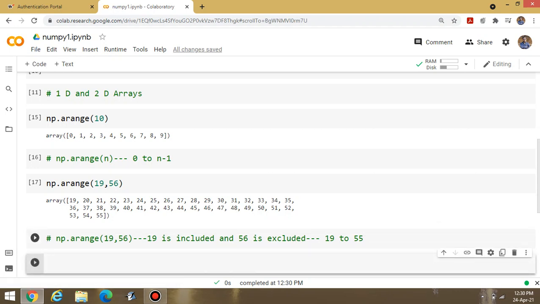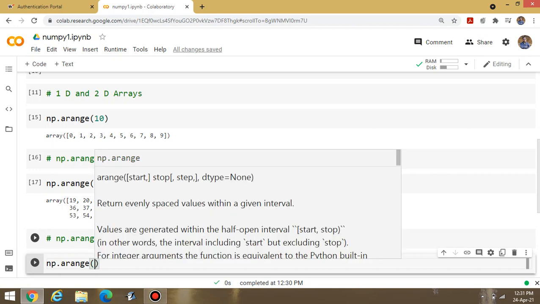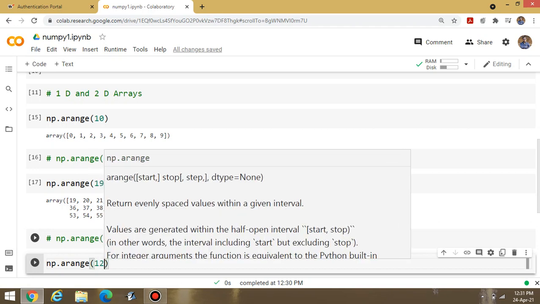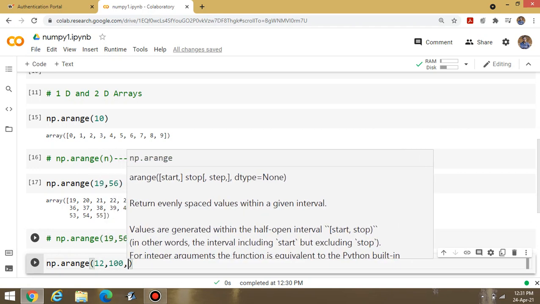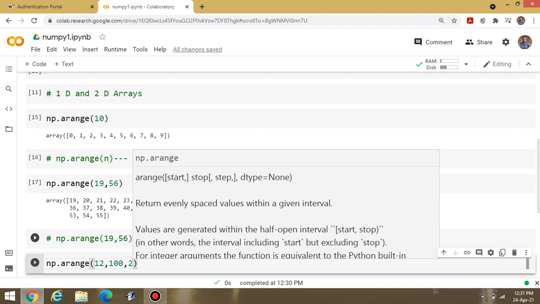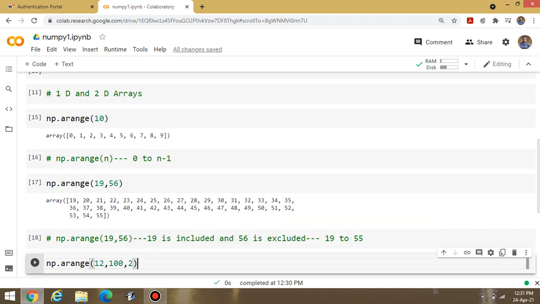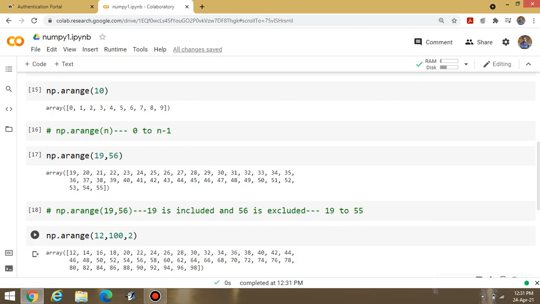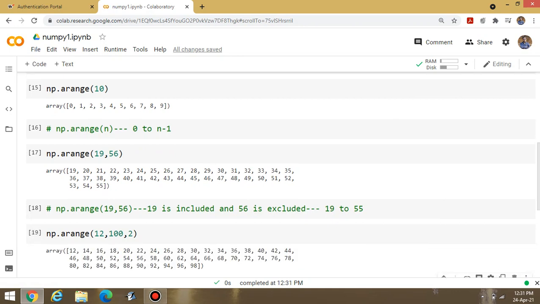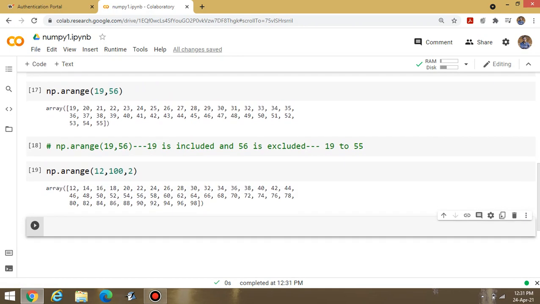Now, one more thing is there. Suppose I have to display only the even numbers or odd numbers. Suppose from 12 to 100, I have to display only the even numbers. Simply write 2, comma 2. Now, display the content. You can display the numbers from 12 to 100, even numbers only: 12, 14, 16, like this.